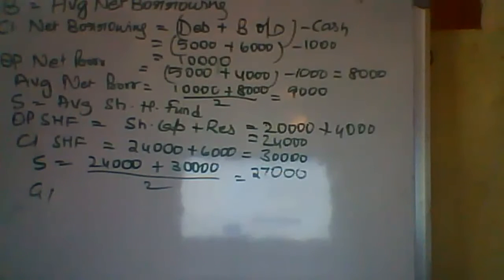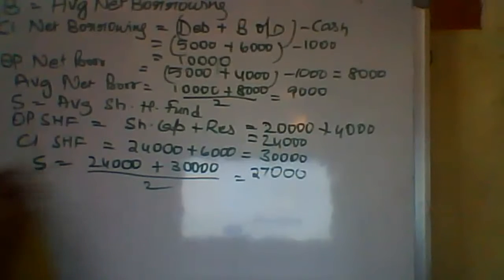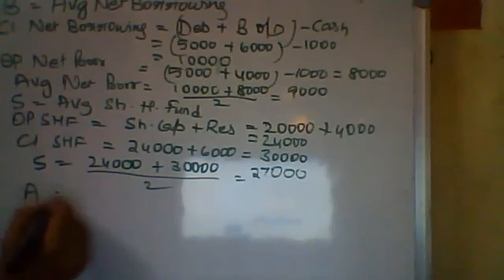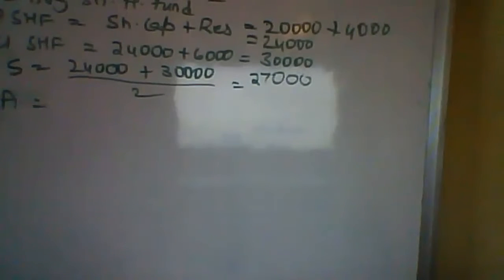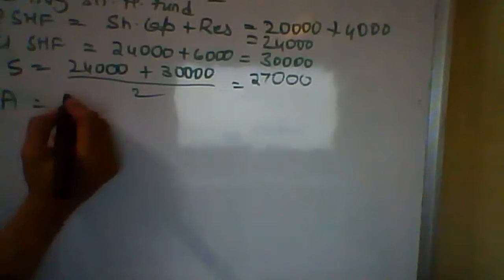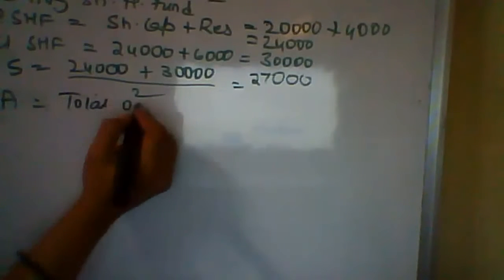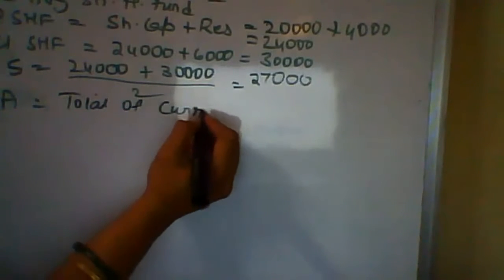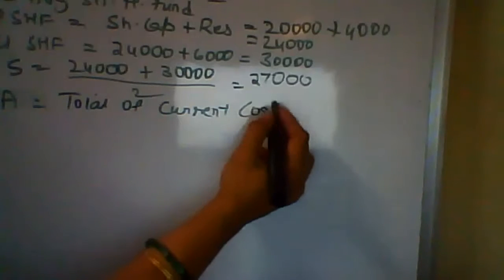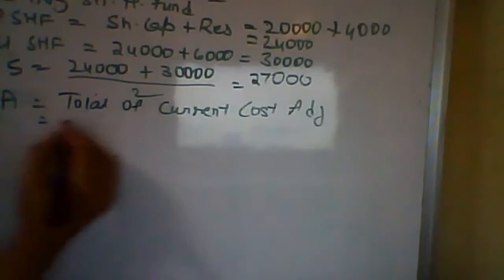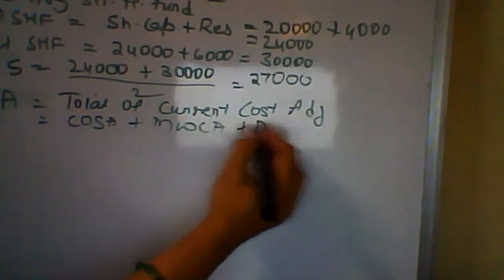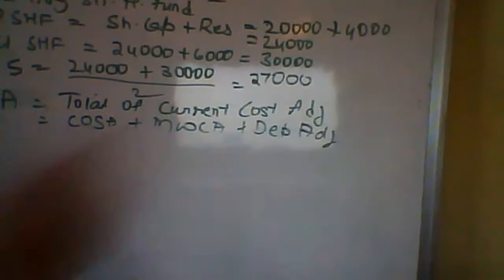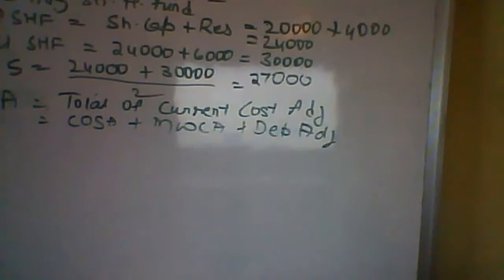Now, total of your costs also, we need current cost adjustments also. So A is the total of your adjustments: COSA plus MWCA plus depreciation adjustments.